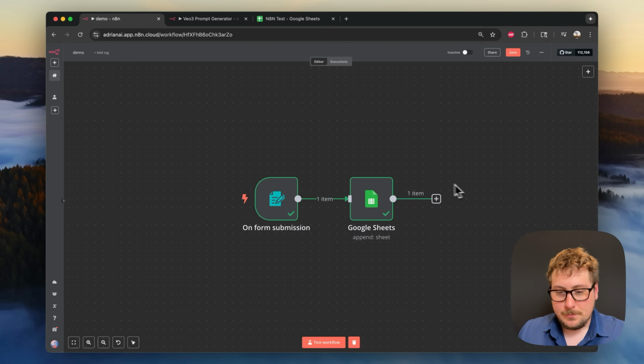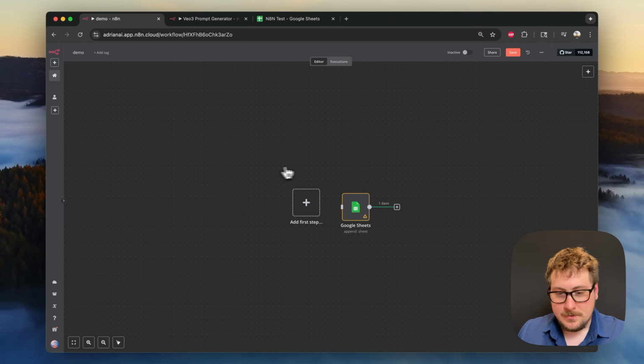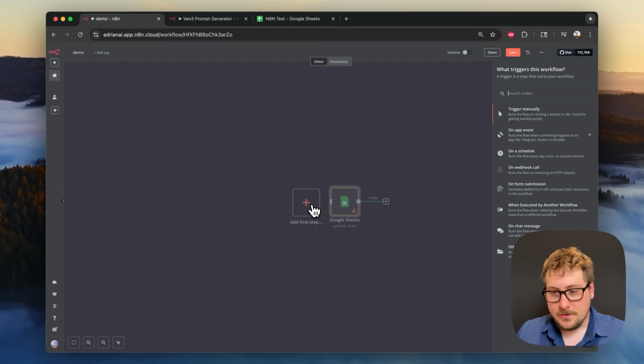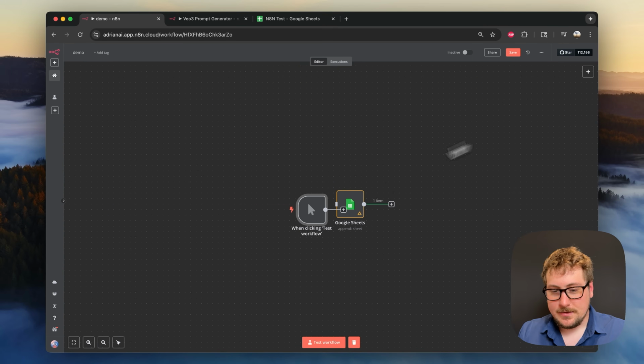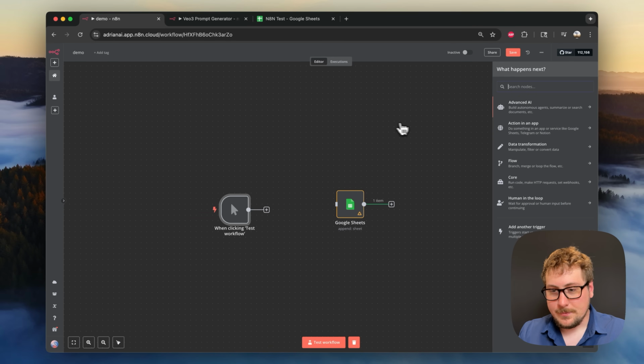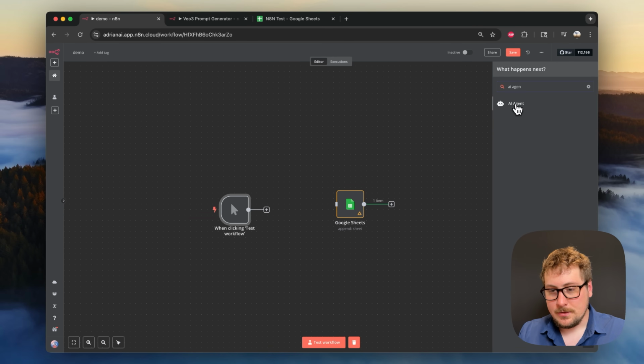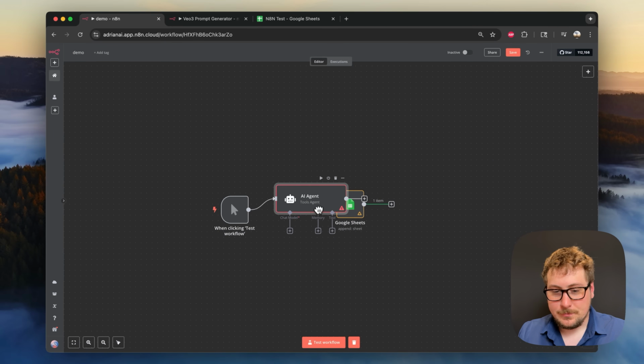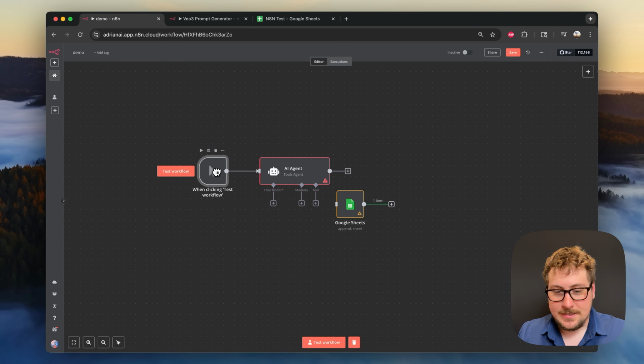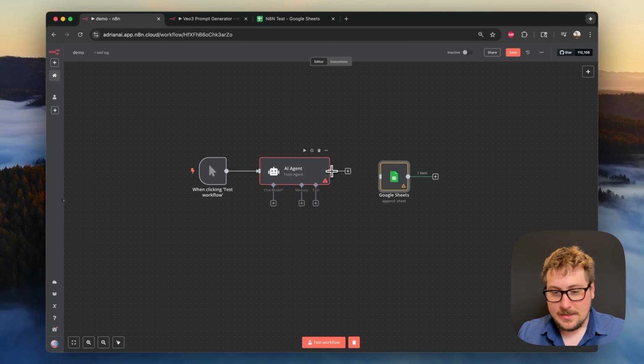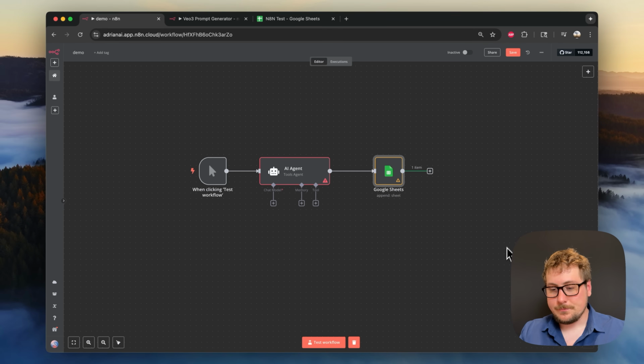So now I'm going to switch it up a little bit. I'm actually going to trash can the original trigger and start a new one. So I'm just going to take the manual trigger, and then we're going to link that to a new node, which is going to be the AI agent node. So we'll go over that, and essentially what we're going to do is use this AI agent node to create prompts and then have those prompts go to our Google Sheet. So let me just set this up.